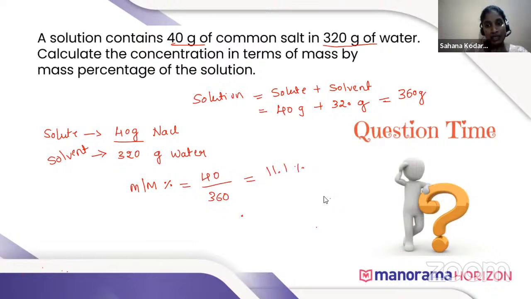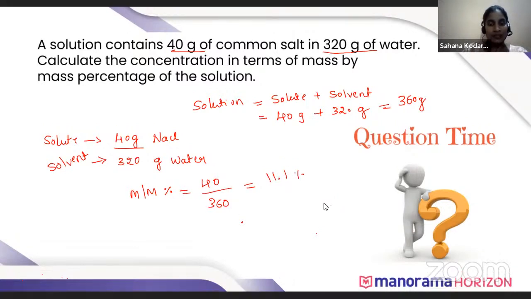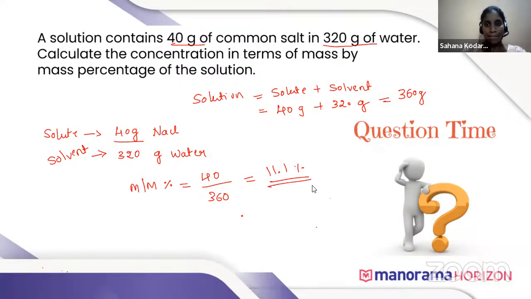This is the correct answer. Yeah, Deepak, it's correct only. Previous one was wrong. I misunderstood that 320 gram is the solution. Okay. The correct answer is 11.1.